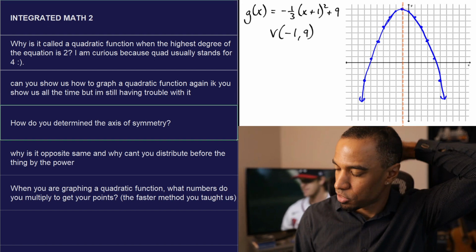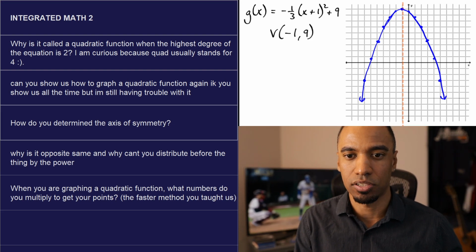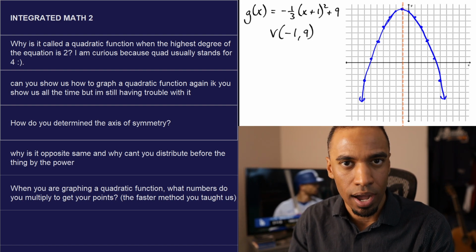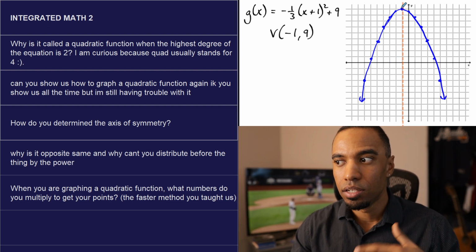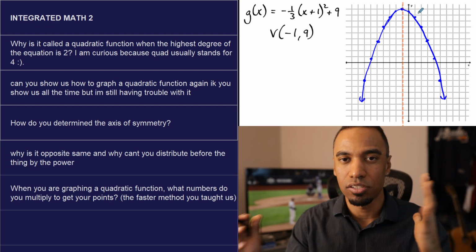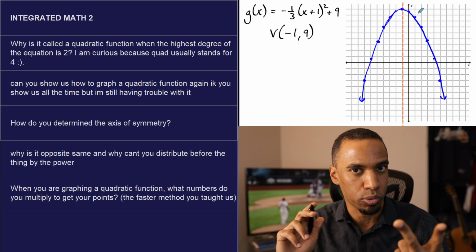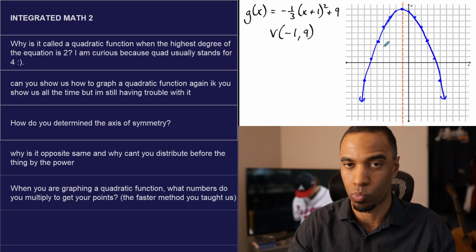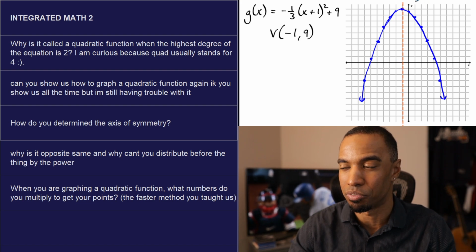How do you determine the axis of symmetry? Oh, good question. I don't know if you're asking how do you know where to draw it, or how do you write the equation. Axis of symmetry only exists for certain kinds of graphs. Parabolas have them. Absolute values have them, because there is symmetry in them. They always will. Otherwise, they're not parabolas, or they're not absolute values.